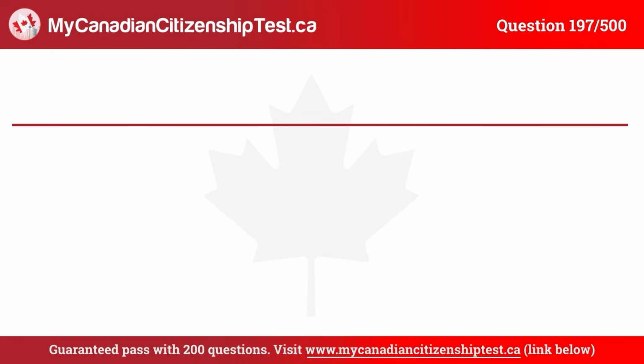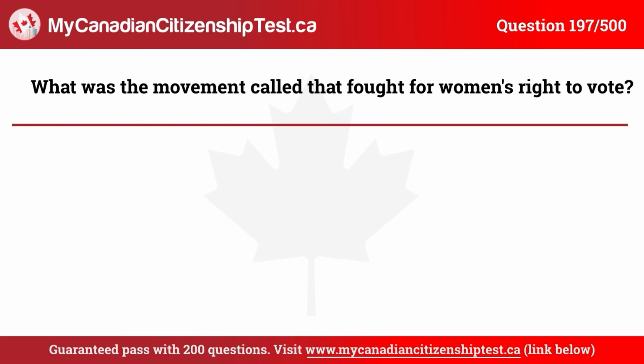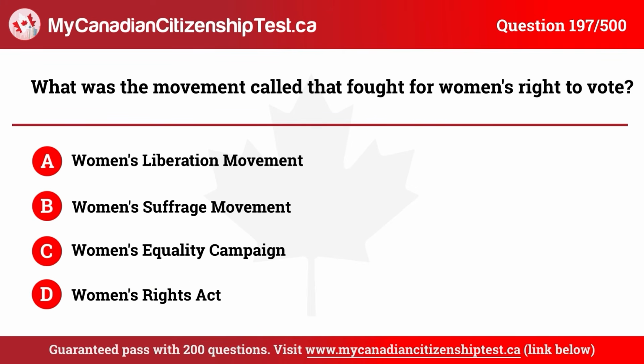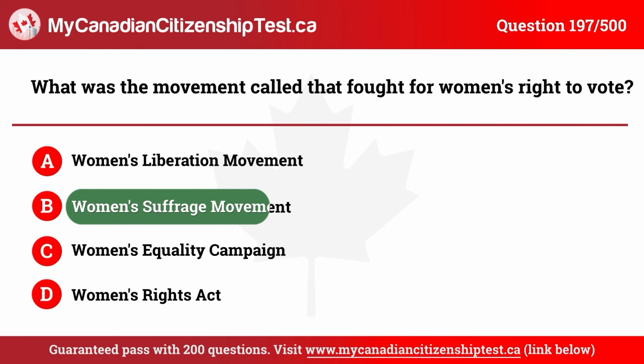Question 197. What was the movement called that fought for women's right to vote? A. Women's Liberation Movement. B. Women's Suffrage Movement. C. Women's Equality Campaign. D. Women's Rights Act. The correct answer is B. Women's suffrage movement.